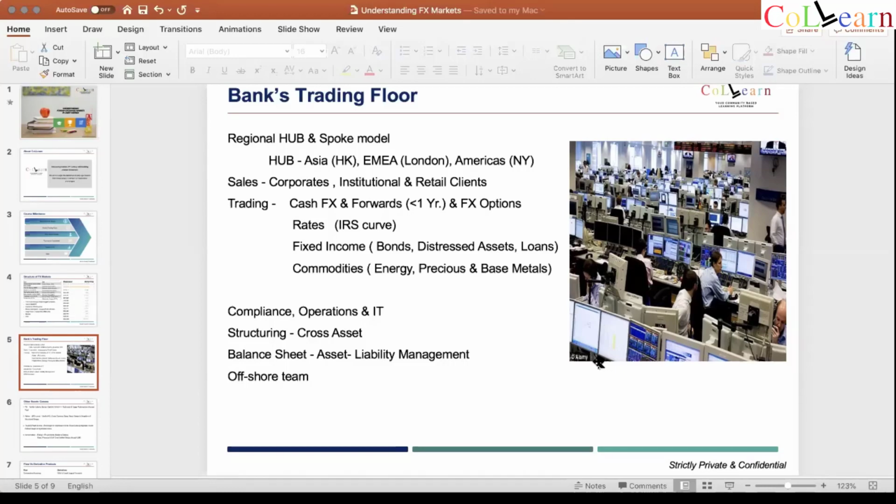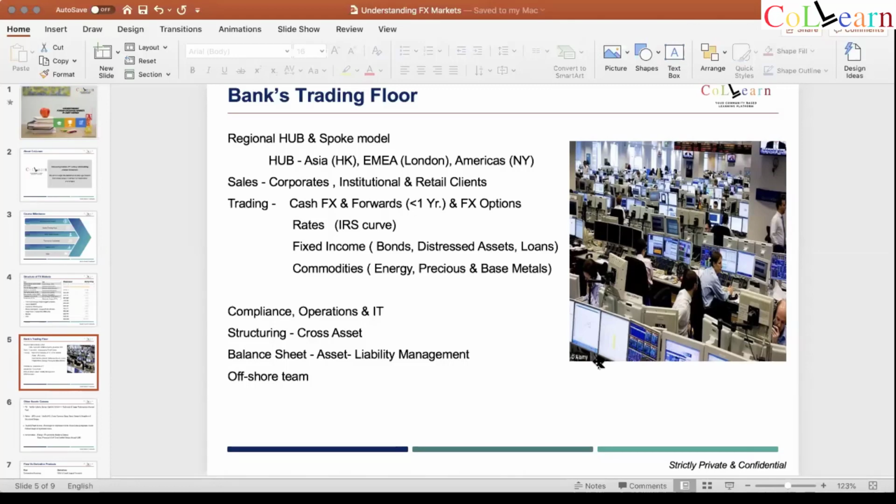But of all three, the key ones are sales, trading, and balance sheet. They're very closely interlinked, which means that if something is happening in balance sheet, it's going to very soon trickle down. Some after effects are going to come to FX, and vice versa, because the markets are linked.